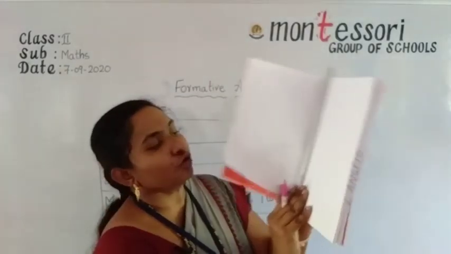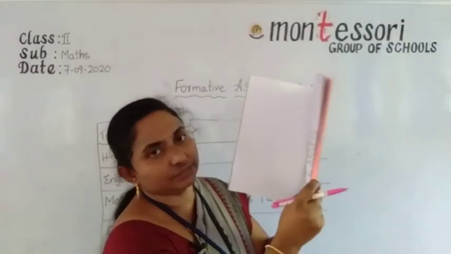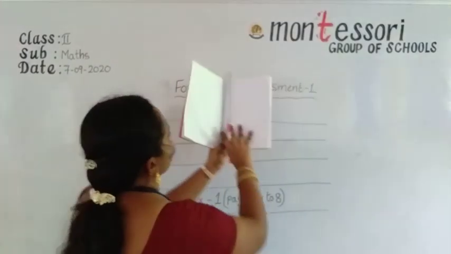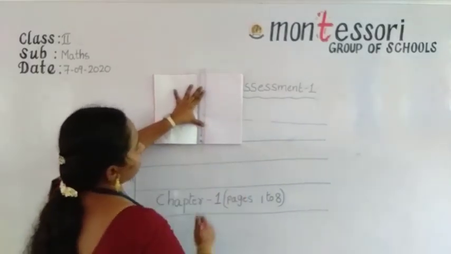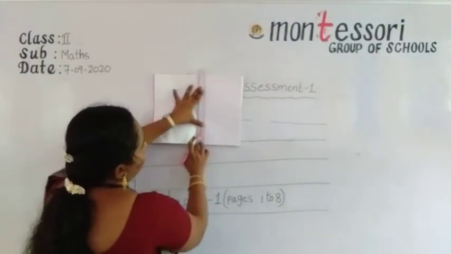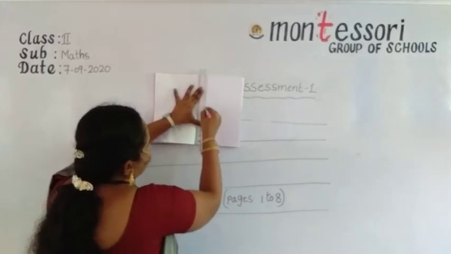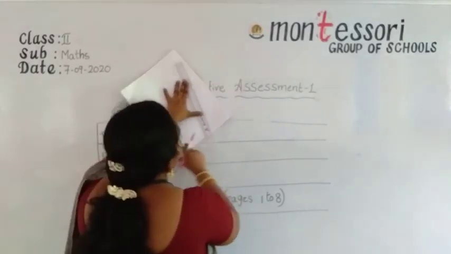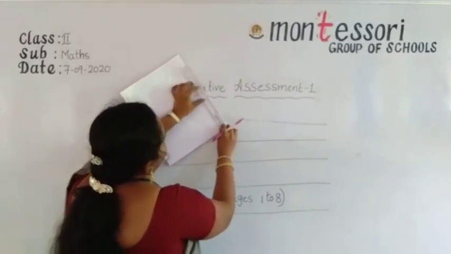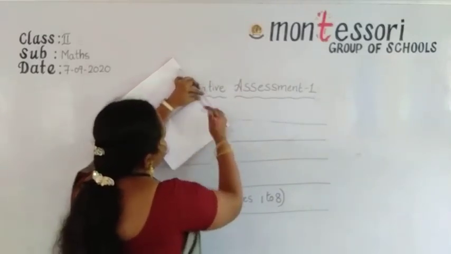Here draw the line as a full scale margin. Look, take the full book and draw the line like this. Understood? Then turn the paper and again take a full scale margin here also.